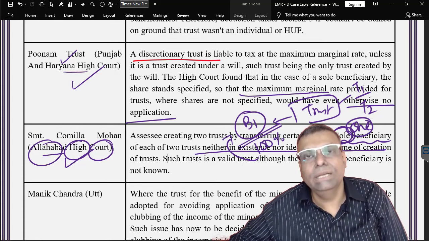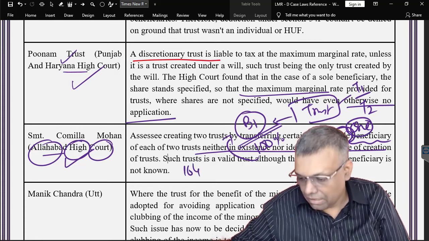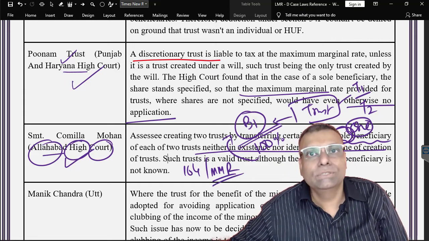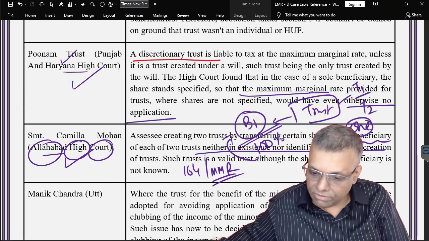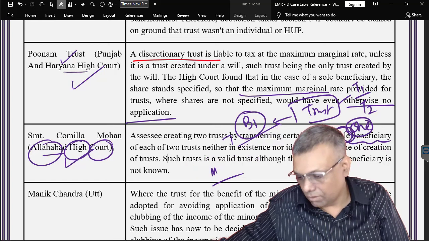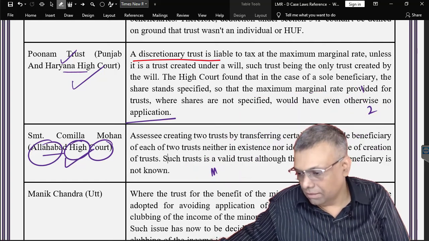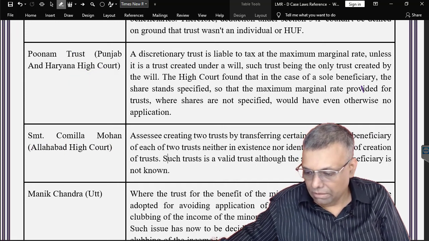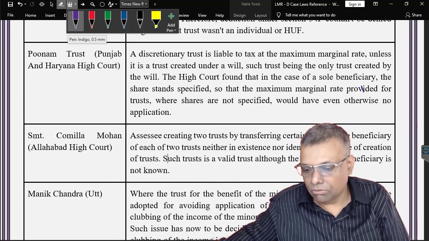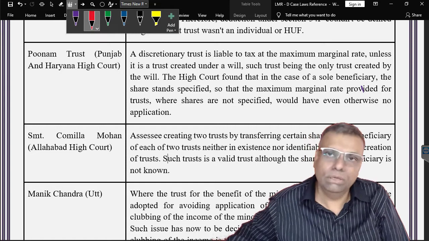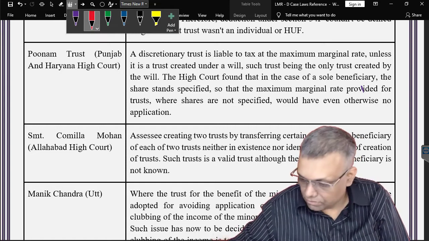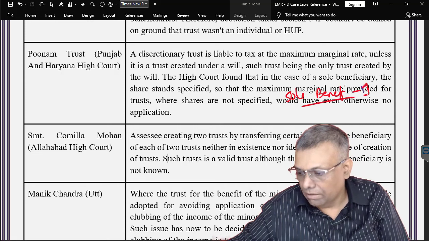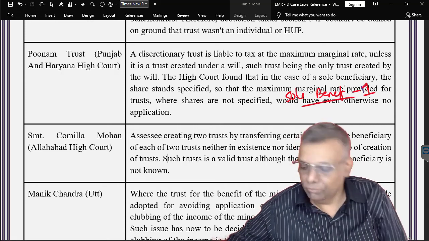Put differently, it will be covered by section 164, and invariably by maximum marginal rates of tax. Some other courts have taken a slightly different view, although I have not included all the case laws here because it would become very bulky from the examination point of view. Sometimes some courts have taken the view the other way around. Now imagine this point: first of all, it is a sole beneficiary, that means the beneficiary is only one, so only a little bit of confusion can come.